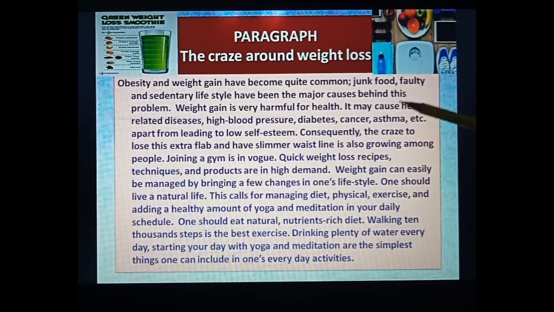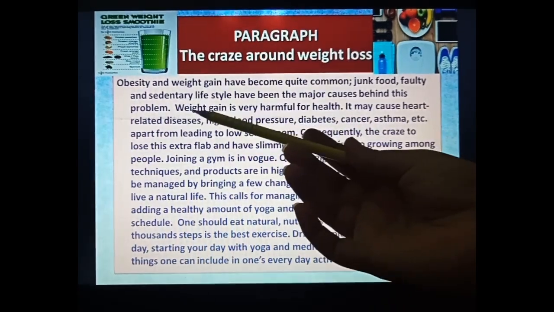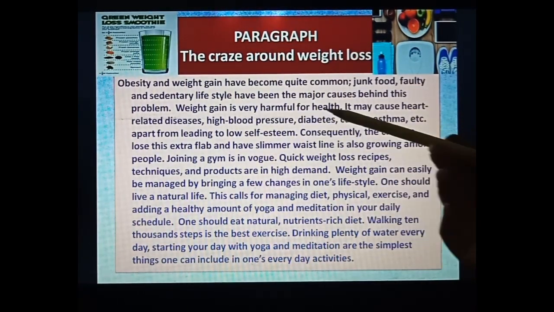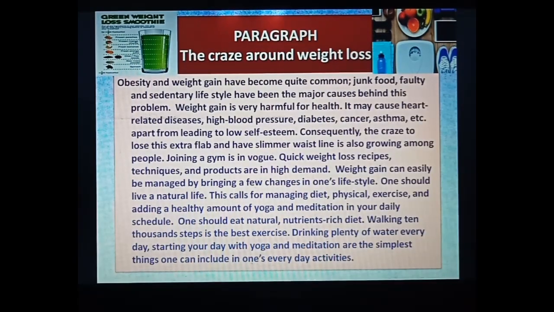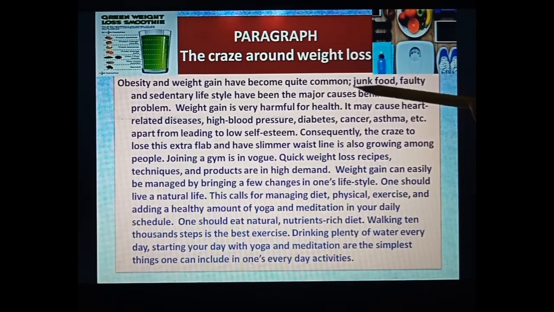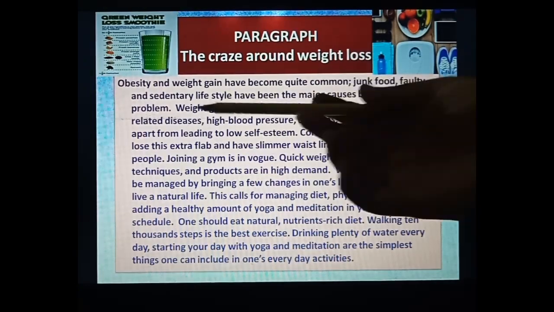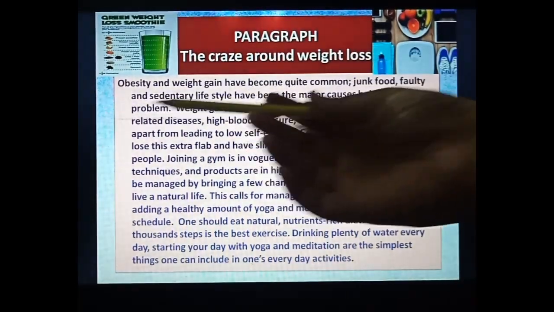Junk food like burgers, pizzas, soft drinks, cold drinks, faulty and sedentary lifestyle have been the major causes behind this problem. Sedentary means a very luxurious, relaxed lifestyle, where we are not worried about exercise or yoga. Because of junk food, faulty and sedentary life, obesity is increasing.